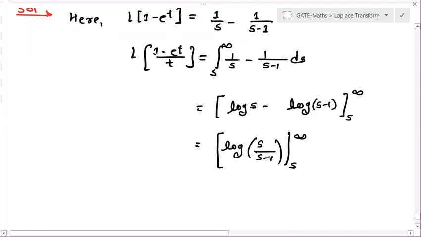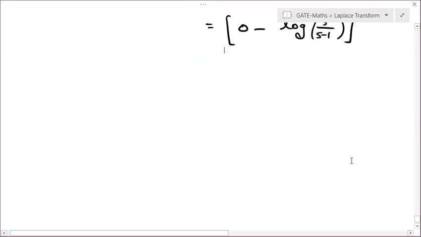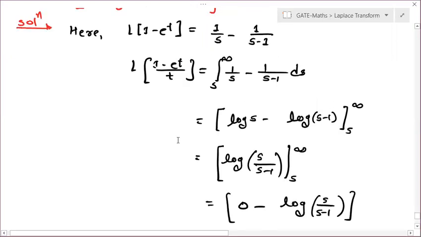When you put upper limit minus lower limit, for log infinity by infinity you have to use L'Hopital rule. So it will be log 1 by 1 minus 0. Log 1 is 0. Minus, when you put s, it is log s by s minus 1. Now if you give it the minus sign, it will be log of s minus 1 by s. So this is your answer till here.